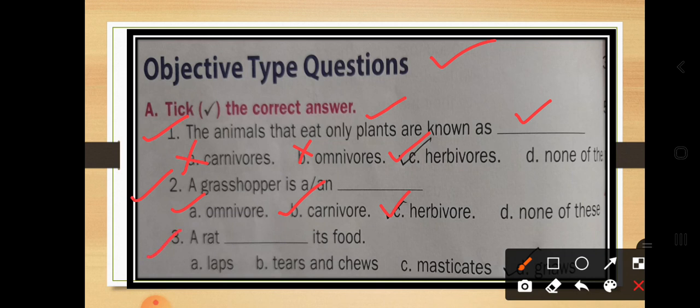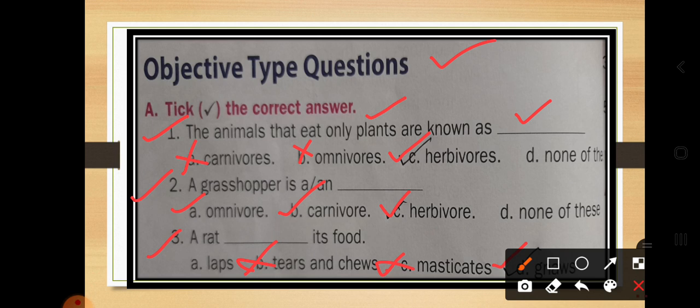Next, the third question: a rat dash its food. How does a rat grab its food? Is it lapping? No. Tearing and chewing? No. Masticates? No. Gnaws? Yes. They directly grab their food with the help of their front teeth. So this is our answer. Okay dear students, we have completed these answers. That is the objective type questions.